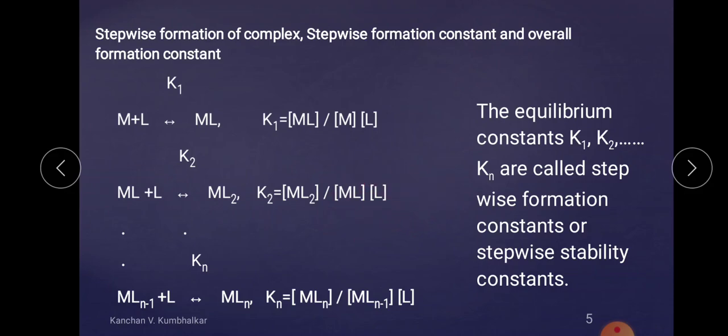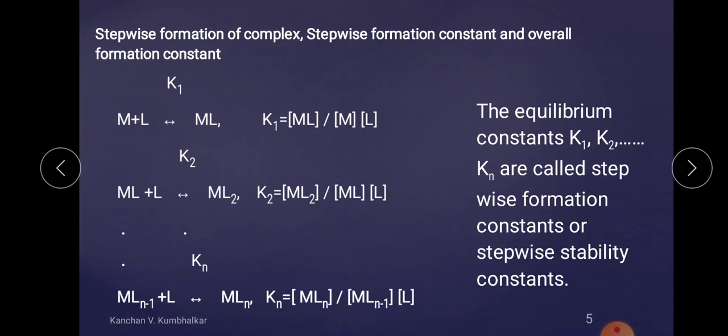Whatever the number of reactants, their overall concentration product is considered for the denominator. Now if we combine with L, that is considered as only the first step, K1, second step K2, and similarly when you are adding n numbers of L's: one L has been added, second, third, fourth, 5, 6 and so on.